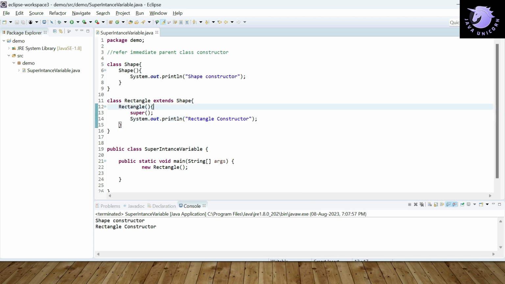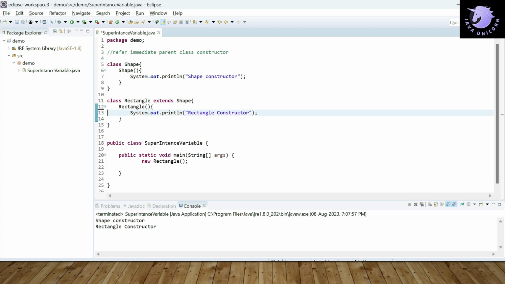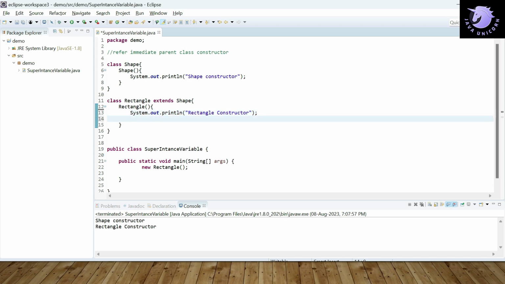And one more thing that we can discuss here. If you write the super keyword from here to the next line, then it will show you a compilation error, and the compilation error will say the constructor call must be the first statement in a constructor.